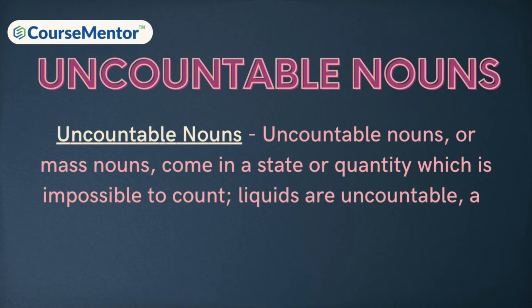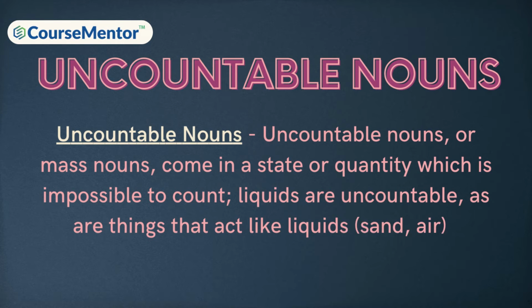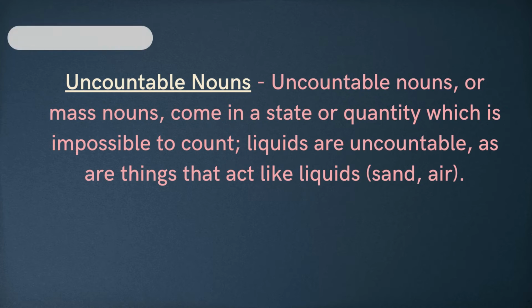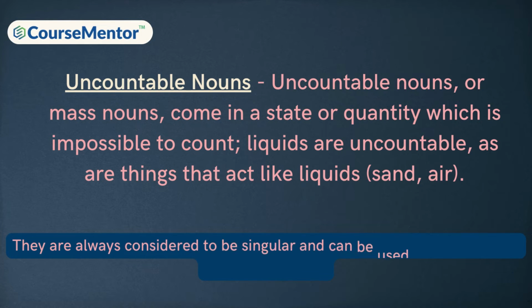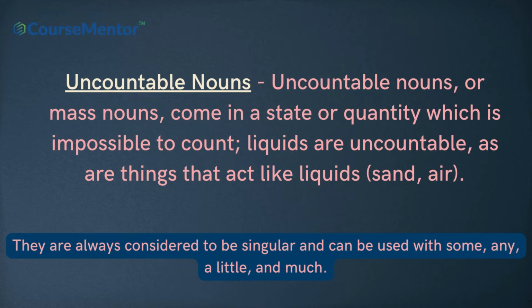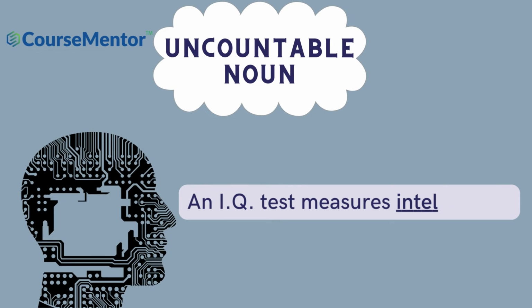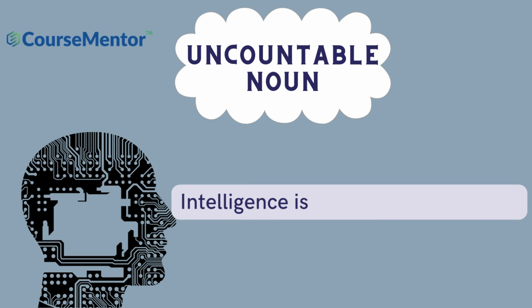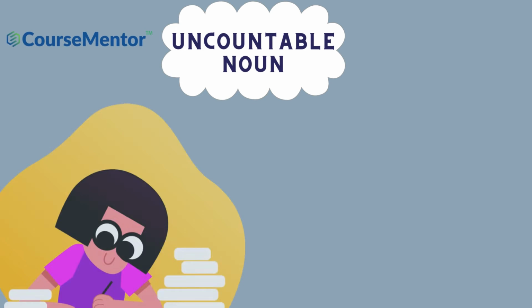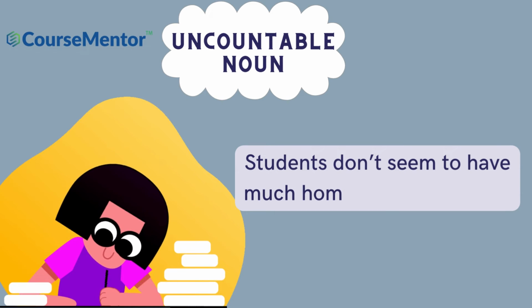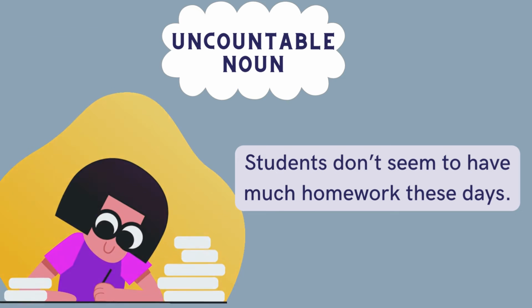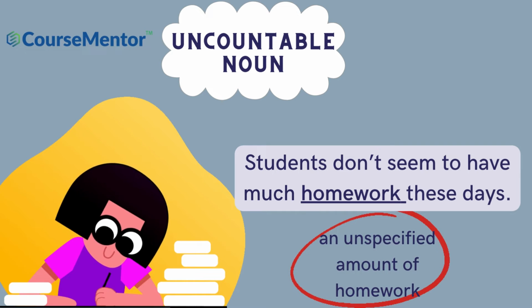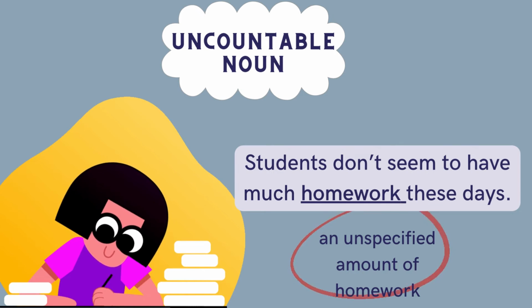Uncountable nouns, or mass nouns, come in a state or quantity which is impossible to count. Liquids are uncountable, as are things that act like liquids, sand, air. They are always considered singular and can be used with some, any, a little, and much. An IQ test measures intelligence. Intelligence is an uncountable noun. Let's take another example. Students don't seem to have much homework these days. This example refers to an unspecified amount of homework, which is an uncountable noun.